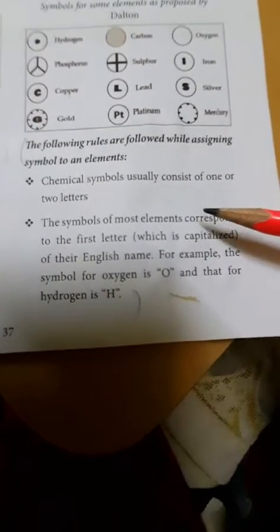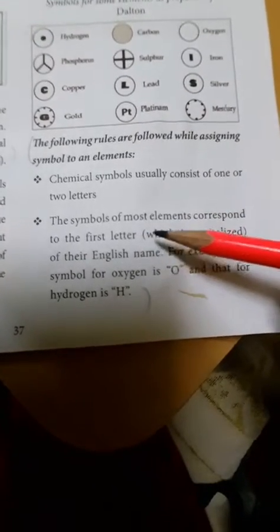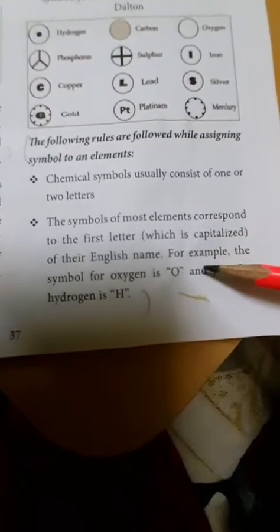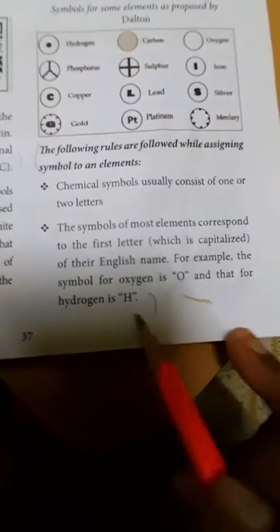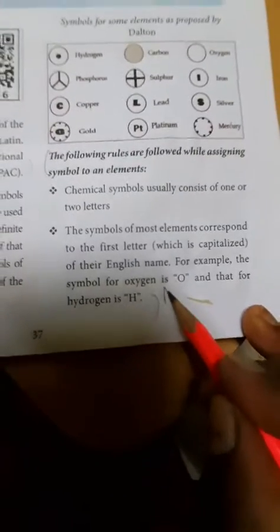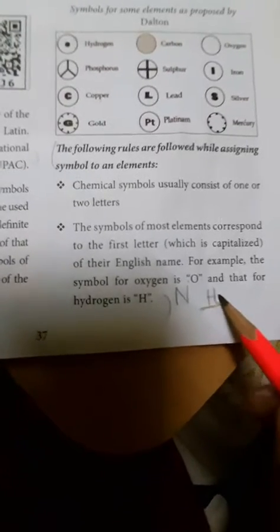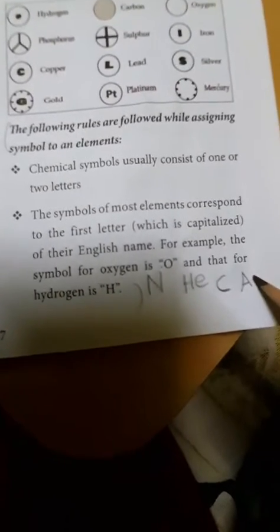Chemical symbols usually consist of one or two letters. The symbols of most elements correspond to the first letter, capitalized, of their English name. For example, the symbol for oxygen is O, hydrogen H and nitrogen N. Helium is He. Carbon is C, gold is Au, silver is Ag. That is enough for the elements.